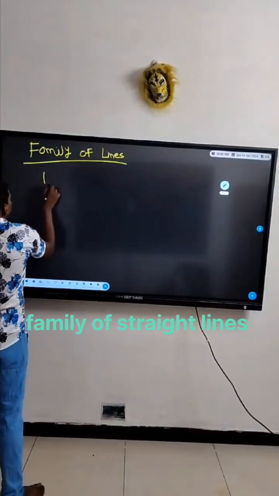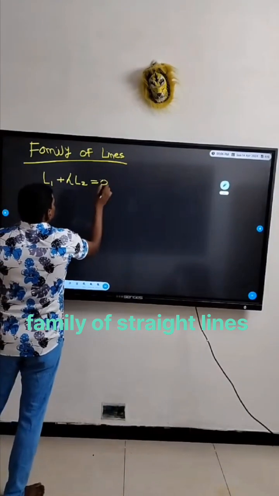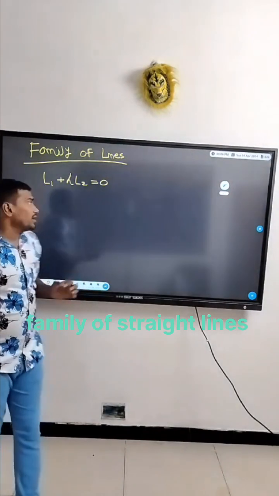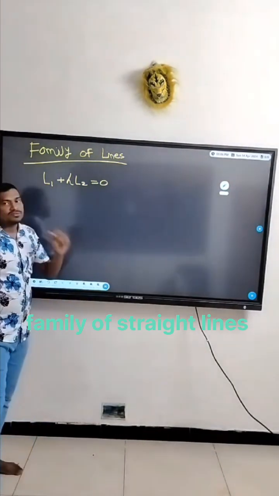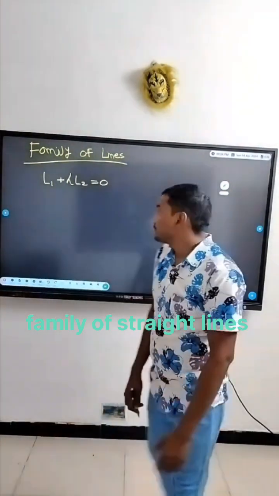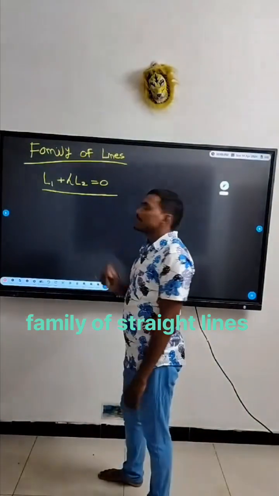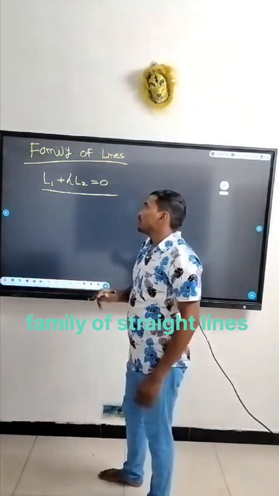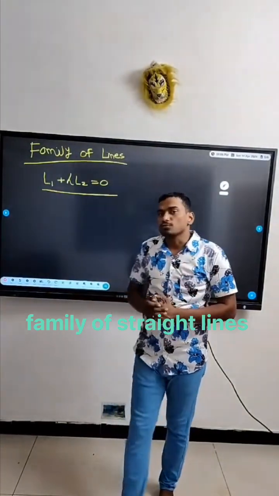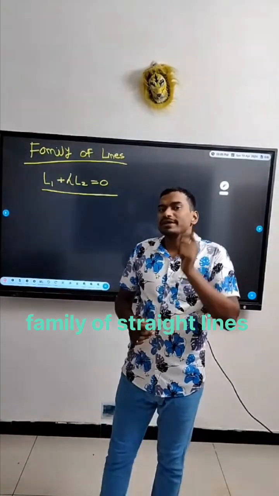So see, basically what it is, L1 plus lambda L2 equal to 0. This is the equation of family of lines. But why do we write like this? We write like this because this is the combined equation of family of all straight lines which are passing through the point of intersection of two given lines.